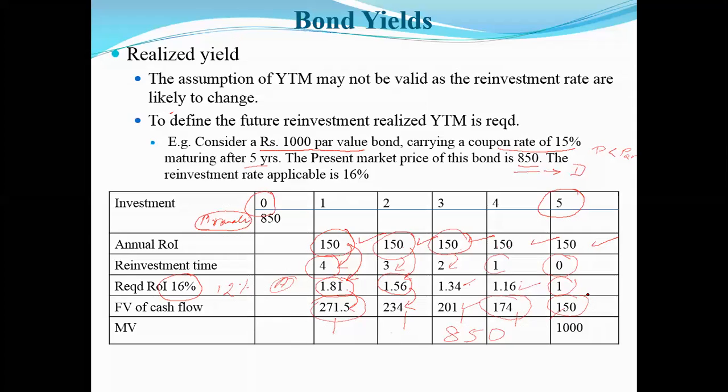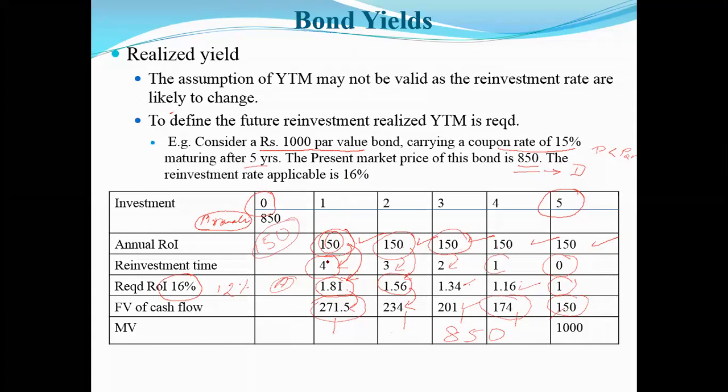This is called reinvestment. Yeah, Mrunali. Sir, we have to calculate 16% on which amount? 150. 150, because that is what you're going to receive, right? At the end of the first year, 150 rupees is what you're going to receive. Sir, if we calculate 16% on 150, it's coming to 24.